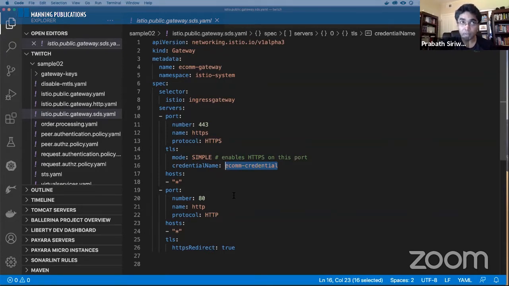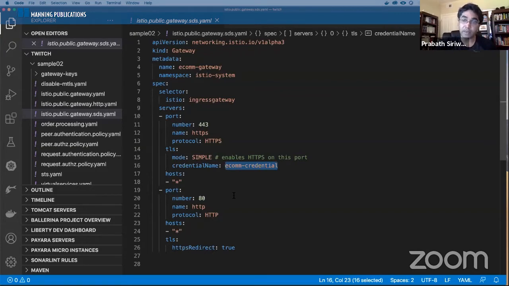Istio. So Istio introduced SDS support since Istio 1.1, but it was not supported out of the box. You had to use a profile called SDS. But since Istio 1.5, this is available under the default profile. You don't need to go for the SDS profile.